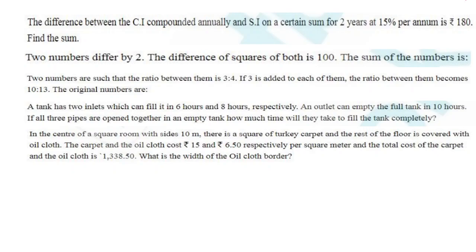So friends, as you can see, there is the first question. The difference between the CI compounded annually and the SI on a certain sum for 2 years at 15% per annum is rupees 180.